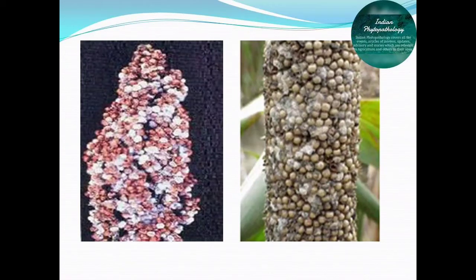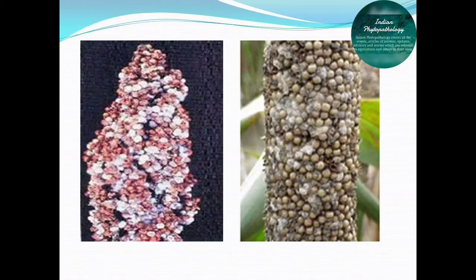Fungi from many genera have been isolated from infected sorghum grains, and the most frequently occurring genera are Fusarium, Curvularia, Alternaria, Aspergillus, Chaetomium, Rhizopus, Helminthosporium, and Phoma. Such moldy grains contain toxic mycotoxins developed by these fungal pathogens and are harmful for human consumption.